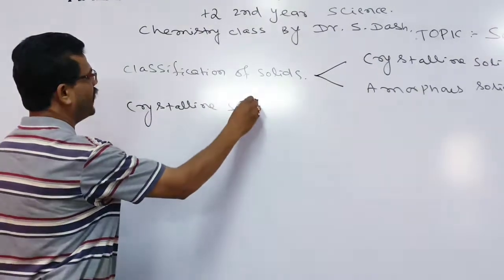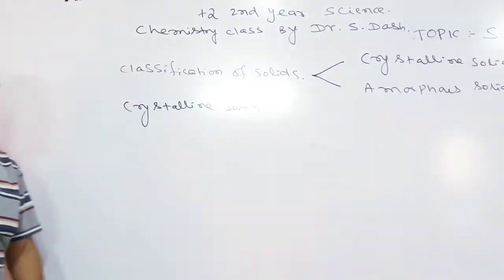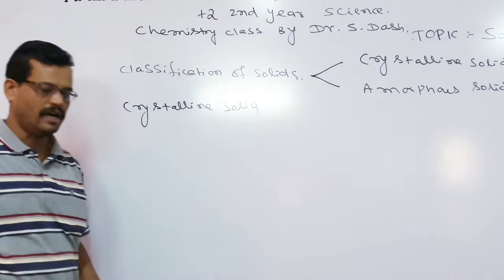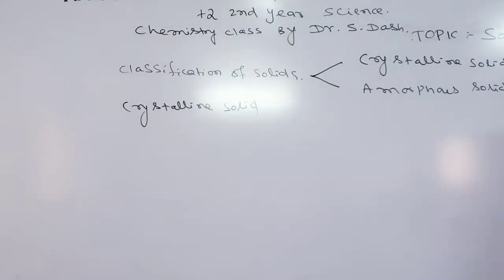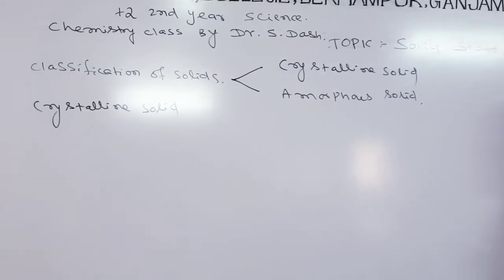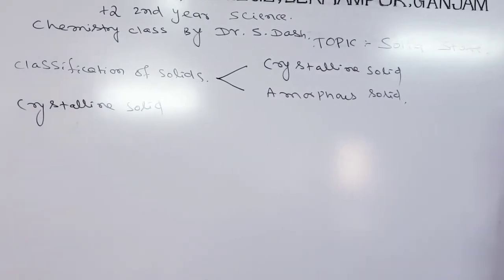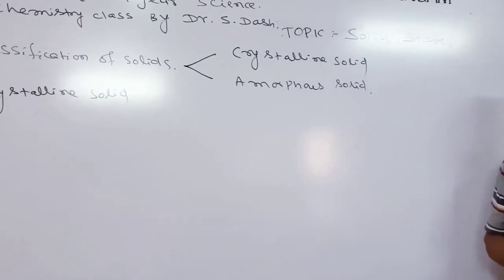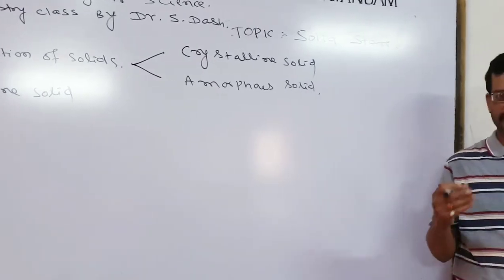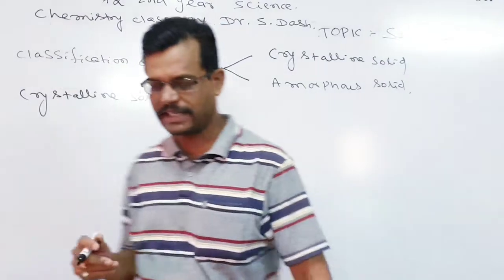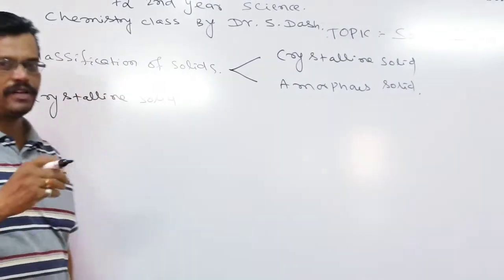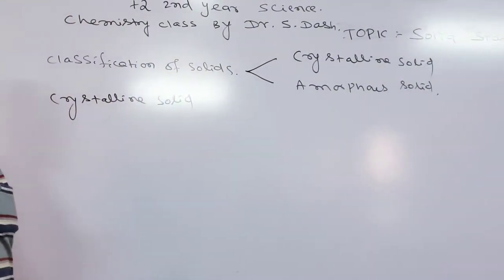So see, in case of the crystalline solids, let me give one example by taking a substance. Let us take a piece of chalk and a piece of marble. You see, in case of chalk, while you are writing, it is found to be broken easily. With a little force it can be broken.